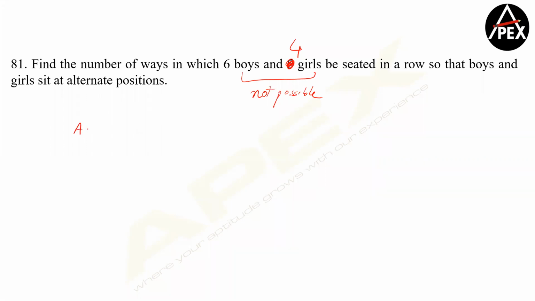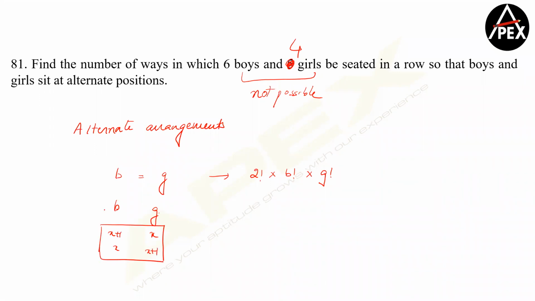So let me make it a little more clear. When I go with alternate arrangements, now we're talking about boys and girls. If boys is equal to girls, then we have 2 factorial into B factorial into G factorial. Now suppose the gap is 1. Let's say I'm talking about B and G, and if the girls are X, the boys are X plus 1, or if the boys are X and the girls are X plus 1. So in short, you can make this as gap equal to 1.